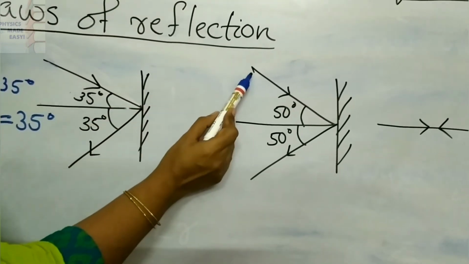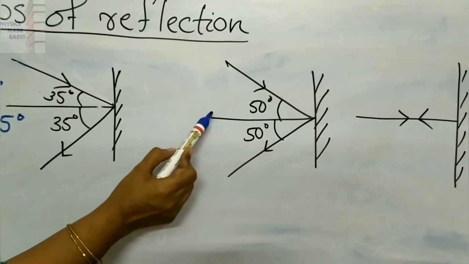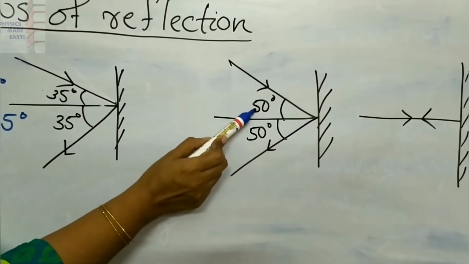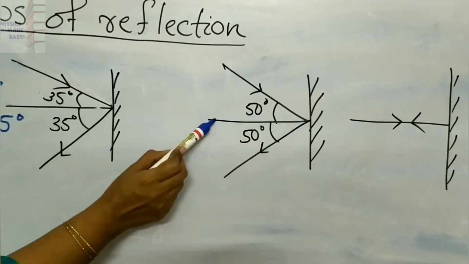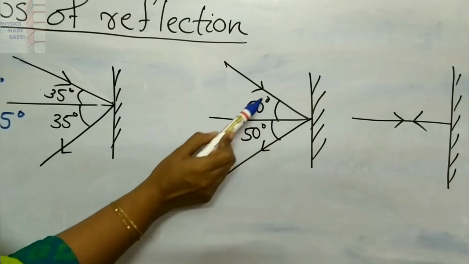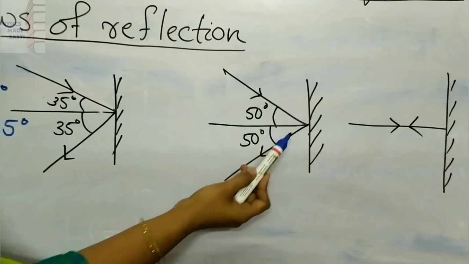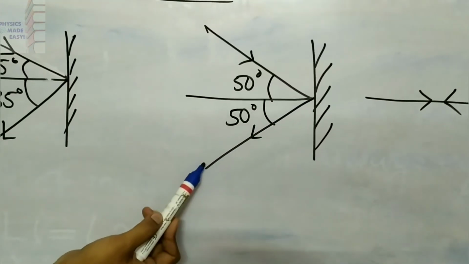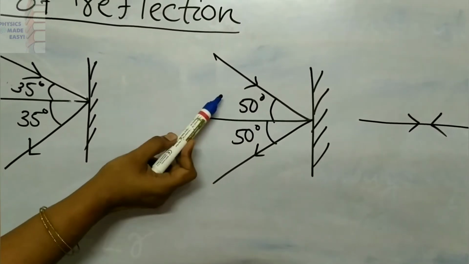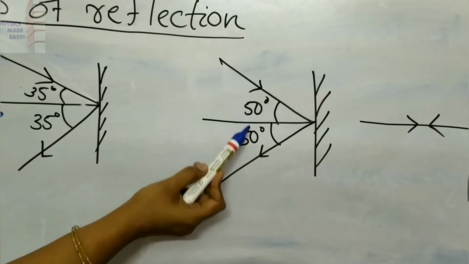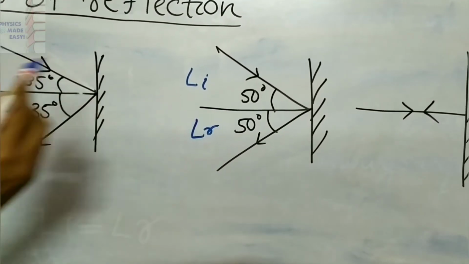Here also you can see another ray that makes an angle of 50 degrees to the normal. Don't make mistakes here. The angle of incidence is the angle between the incident ray and the normal. Don't mark that here. So here 50 degrees is the angle of incidence, and by obeying the laws of reflection it will reflect from the surface making an angle of 50 degrees to the normal. That means the angle of incidence is equal to the angle of reflection.